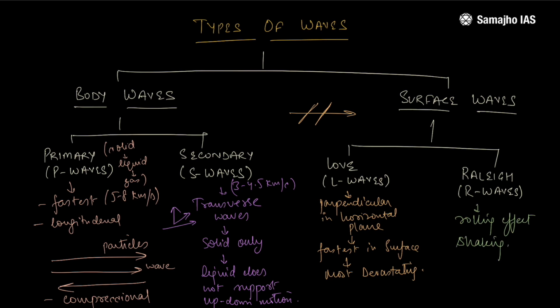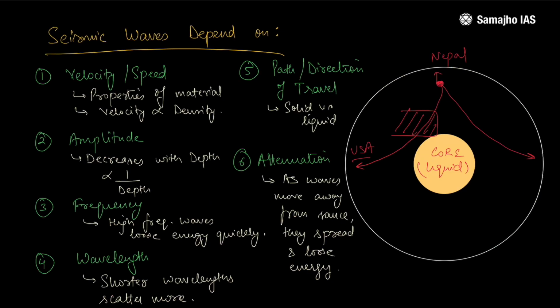Now that we've understood what are P waves, S waves, L waves and R waves, let's go back to our properties that we were discussing. First thing first, the velocity and speed. Which wave would have the highest velocity? P is greater than S, is greater than L, is greater than R. Always remember this. This is the sequence of how the velocity or the speed would be counted in terms of the waves.